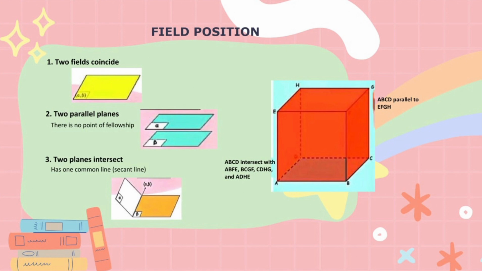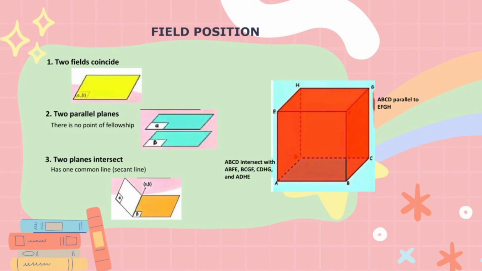I will explain about plane positions. First, two planes coincide. Two planes are said to coincide if every point lies in both planes, as seen in the picture to the side. Second, two parallel planes.